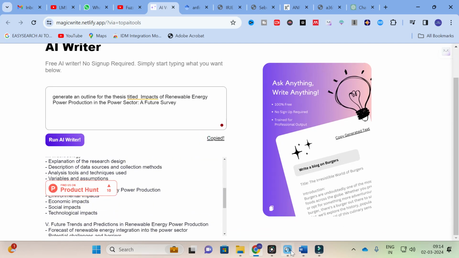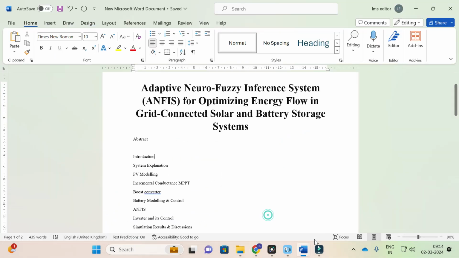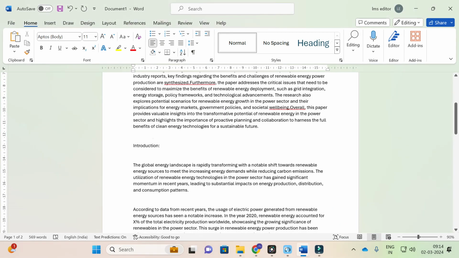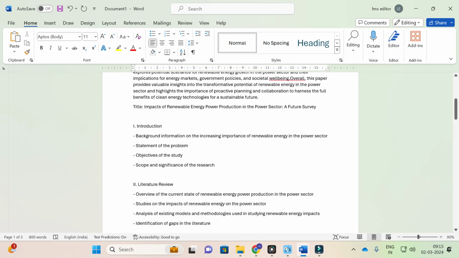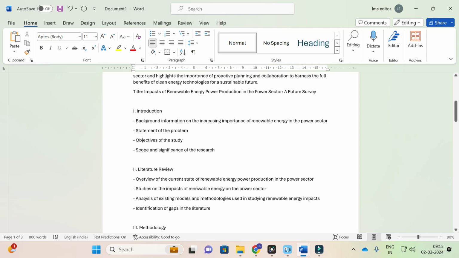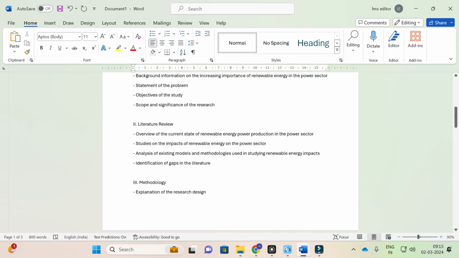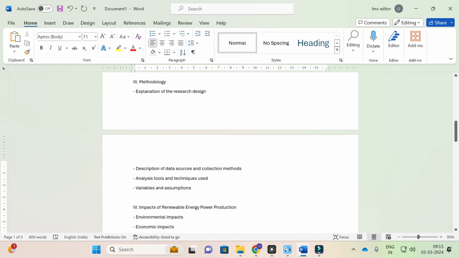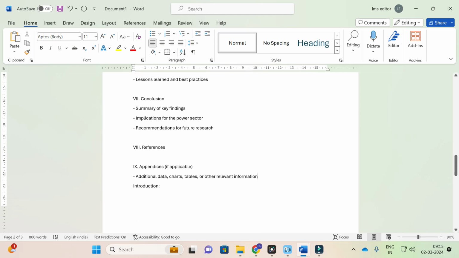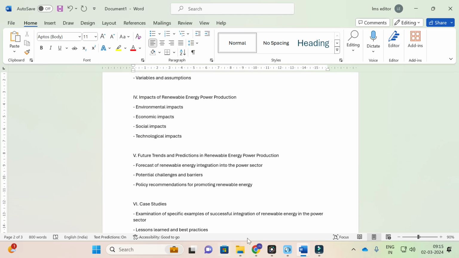Just copy this content and paste it here. So this is the outline. You can see the introduction, background information on the increasing importance of renewable energy in the power sector, statement of problem, objectives of the research, scope and significance of research, overview of the current state of renewable energy power production, analysis of existing models and methodologies used in studying renewable energy impacts. Like that it generates a detailed outline for the thesis. You can make use of this option.